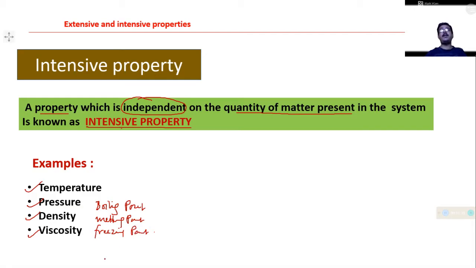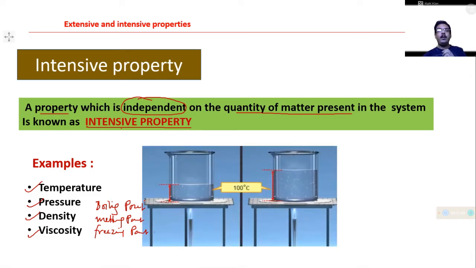Those properties are independent of the quantity of matter present in the system, whatever the amount of matter present. Now let us take an example. Let us take two beakers, beaker A and beaker B. They contain some amount of water. Suppose beaker A contains 100 ml of water, and beaker B contains, for example, 200 ml of water.